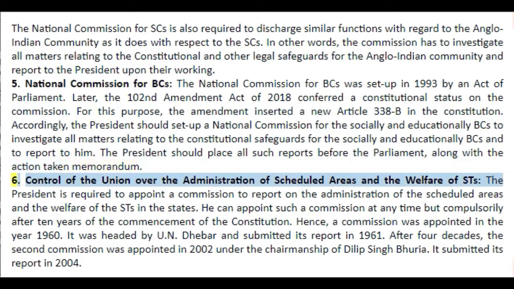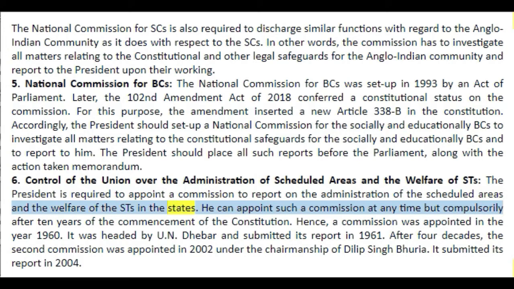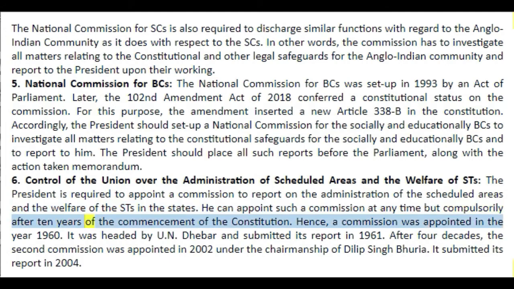6. Control of the Union over the administration of scheduled areas and the welfare of STs. The President is required to appoint a commission to report on the administration of the scheduled areas and the welfare of the STs in the states. He can appoint such a commission at any time but compulsorily after 10 years of the commencement of the Constitution.